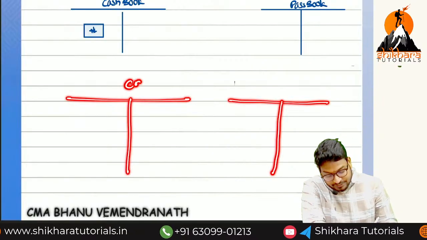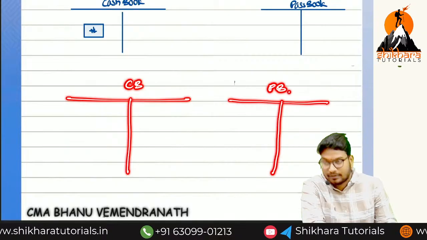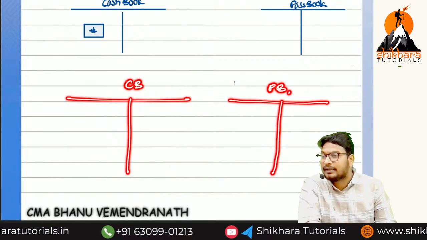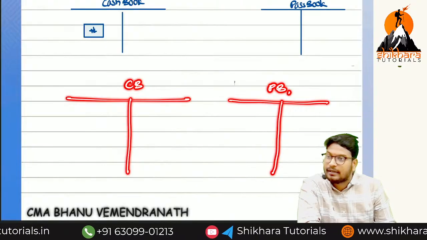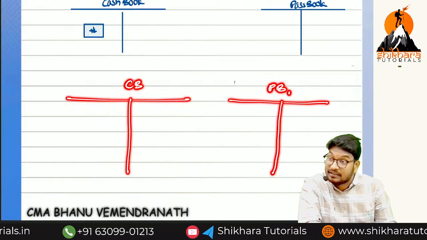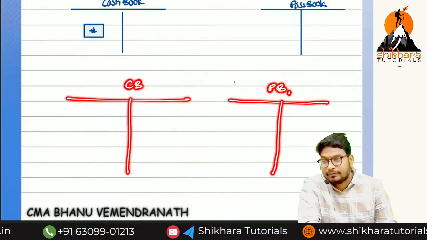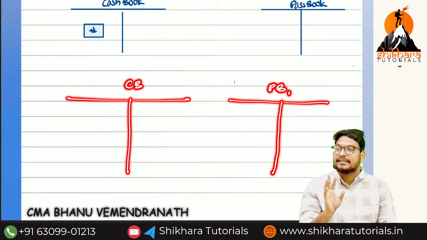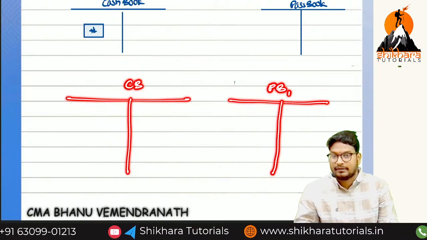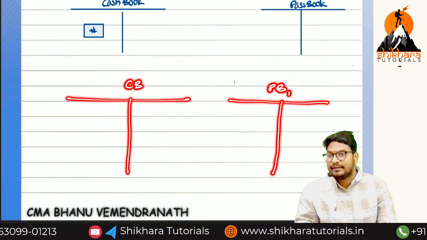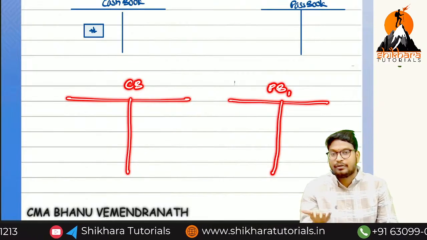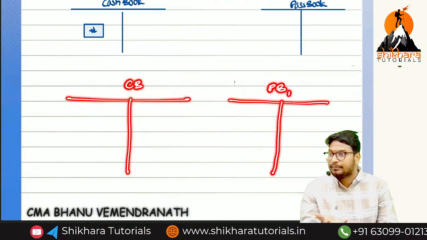So this is a cash book and this is a passbook. They will give one balance, any balance. They may give cash book favorable balance or cash book unfavorable balance, or passbook favorable balance or passbook unfavorable balance. For suppose they have given cash book favorable balance. Cash book favorable means debit balance or credit balance? Debit balance, because on the debit side receipts are more than payments.